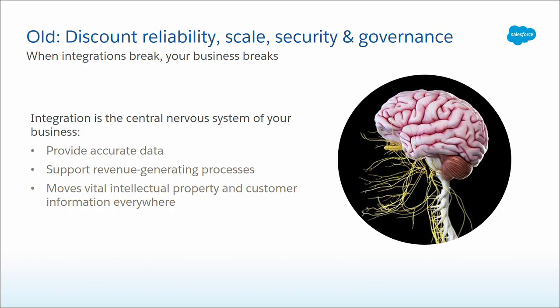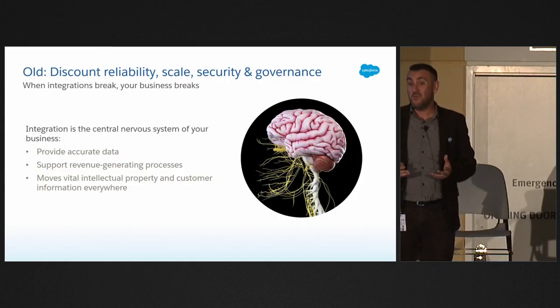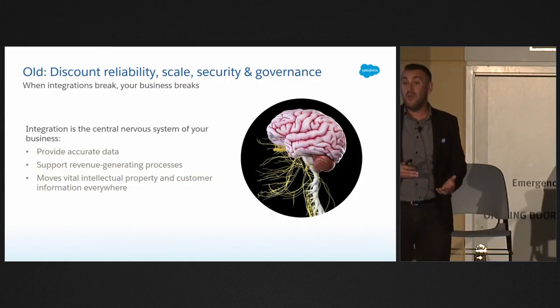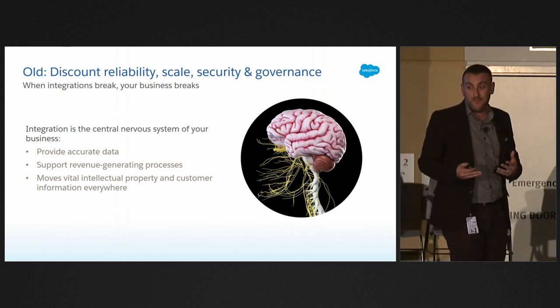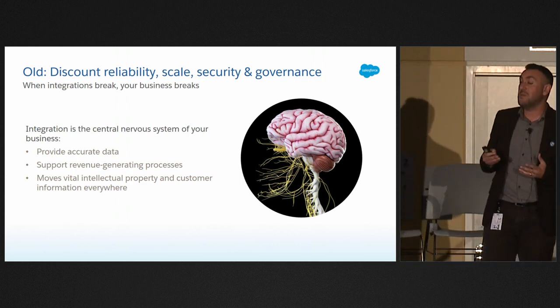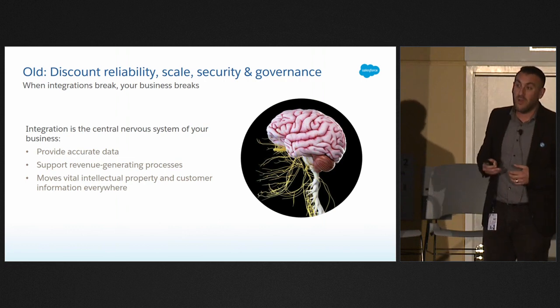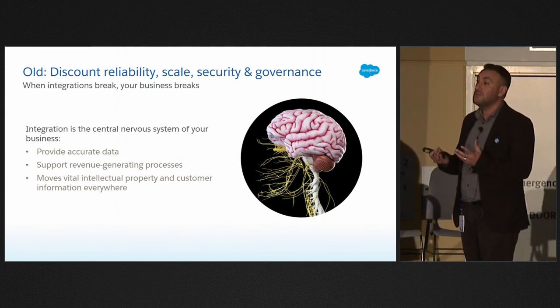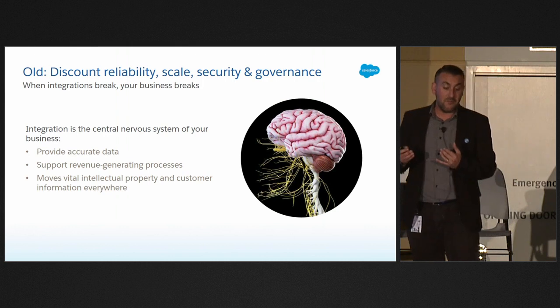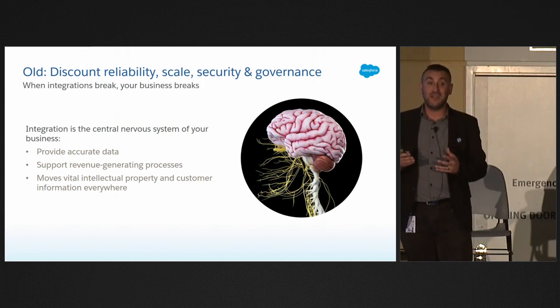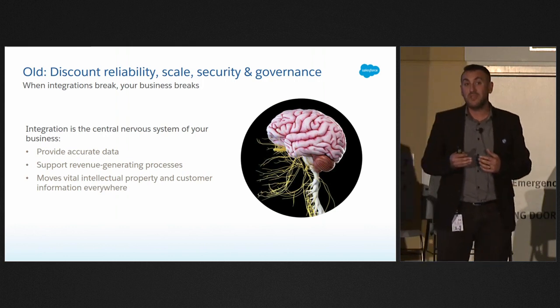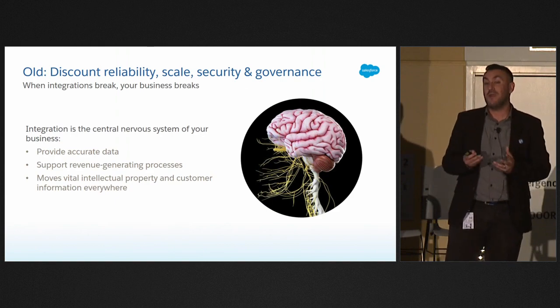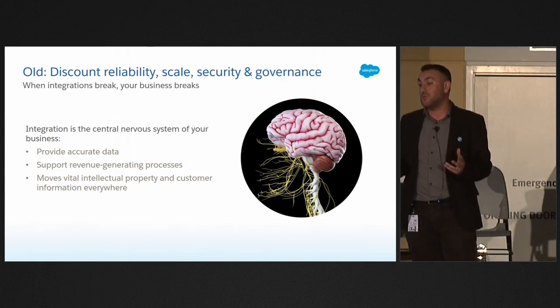Oftentimes when we talk to our customers, they say, look, even our line of business users want to create these integrations. However, they're actually business critical. They will affect the bottom line. If they go down, or if the data becomes stale, it affects our revenue. So we need to be able to manage these systems, right? So when you think about solutions out there, you want to think about providing accurate, rich data that's actually still current. You want to make sure that you support or have SLAs around it. You want to make sure that you monitor and troubleshoot.